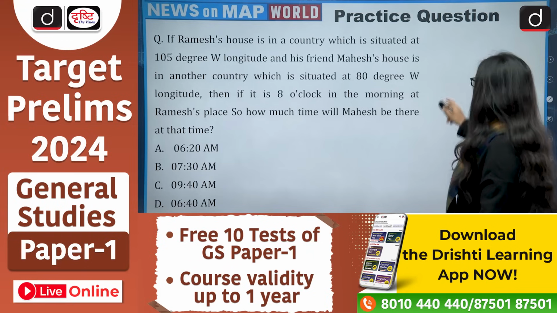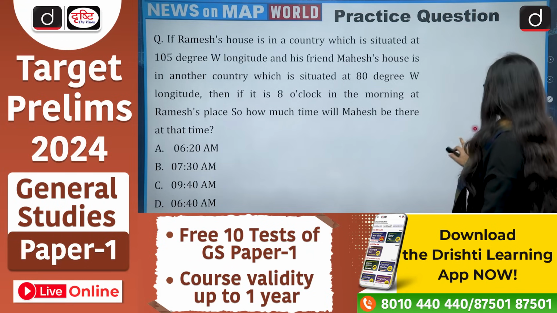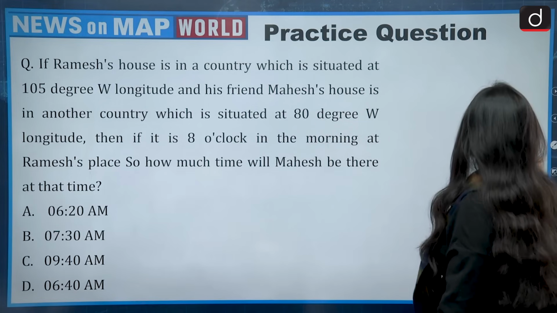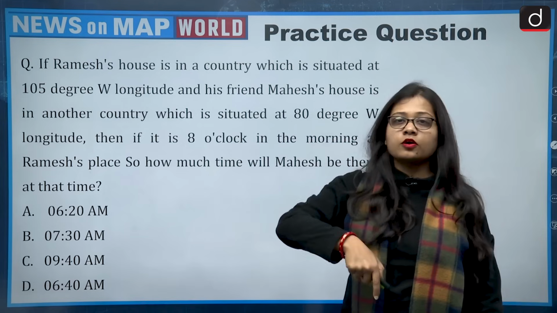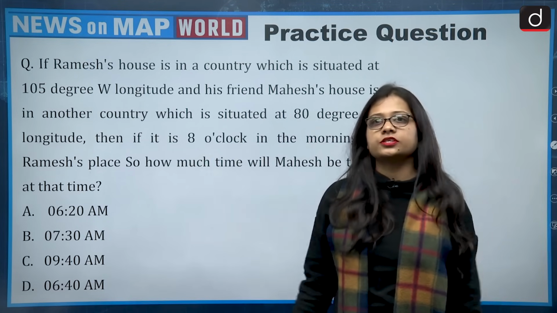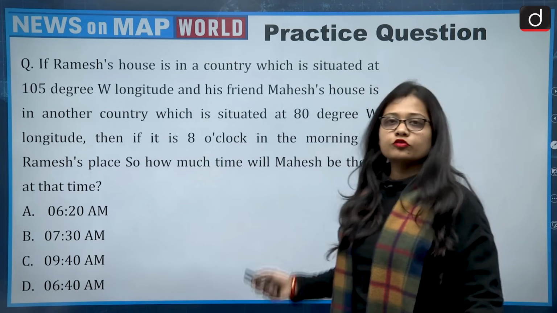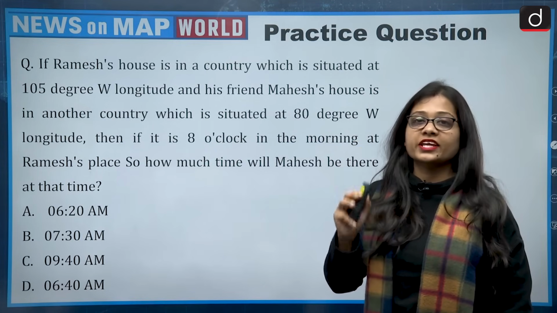If you talk about the directions, then this direction becomes north, this becomes south, this becomes west and this becomes east. It depends on the way you are standing as well. For solving these kinds of questions, you need to be very well aware of the directions.